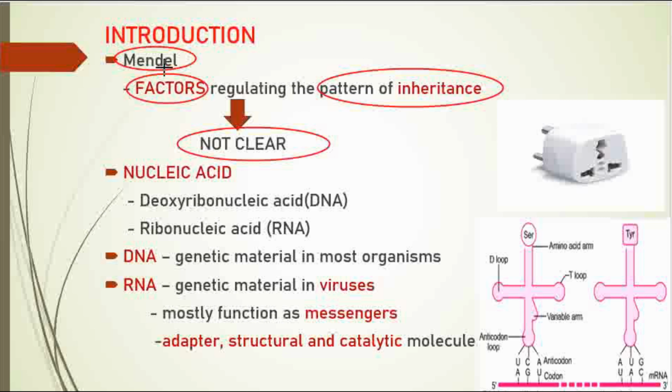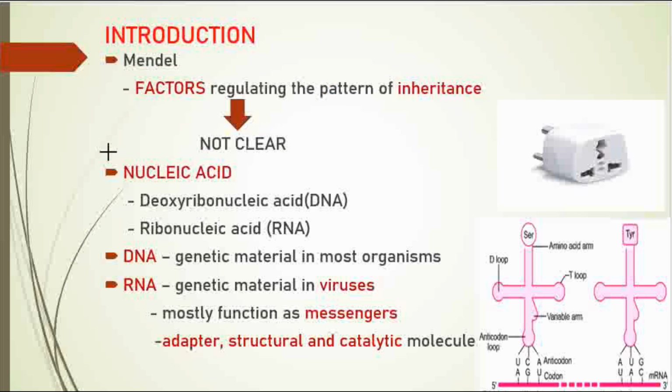It is the factor that regulates inheritance from generation to generation, and the characters are transferred because of the factors, he said. But he didn't mention it as DNA or RNA. So in Mendel's period he gave the name factor, so he was not clear.